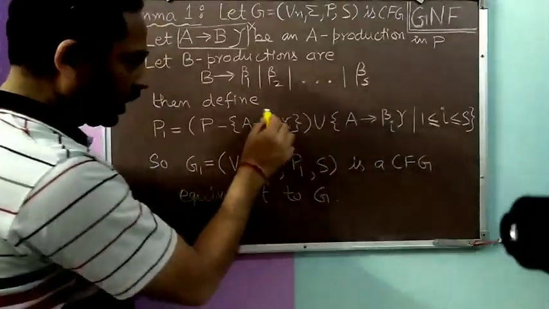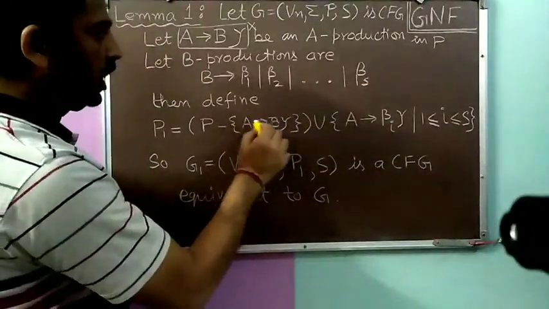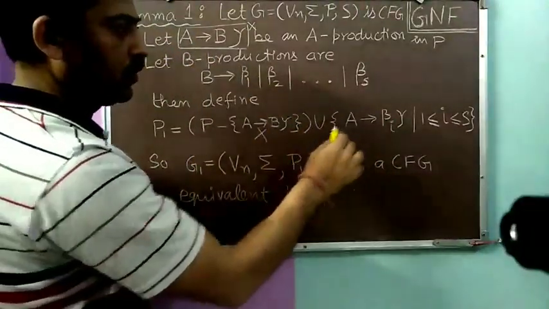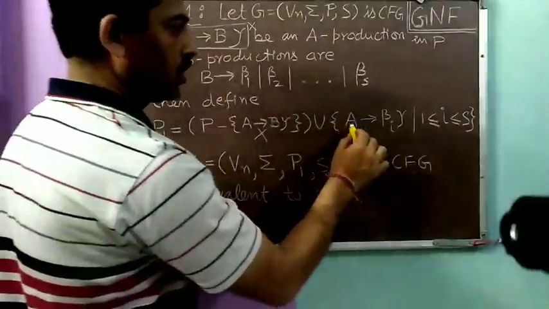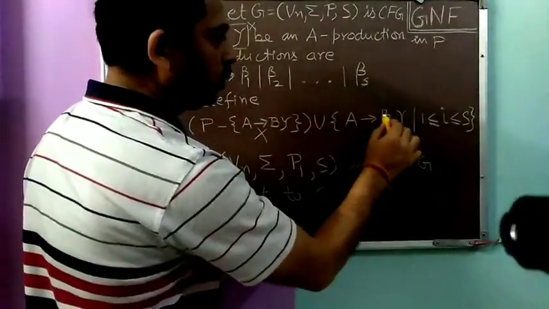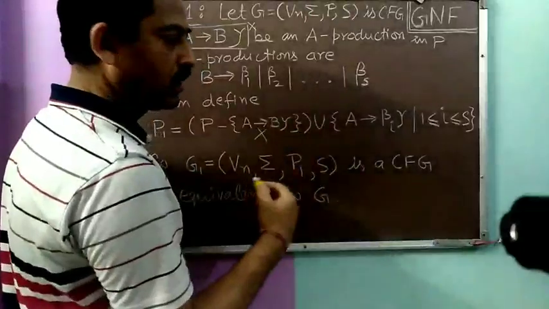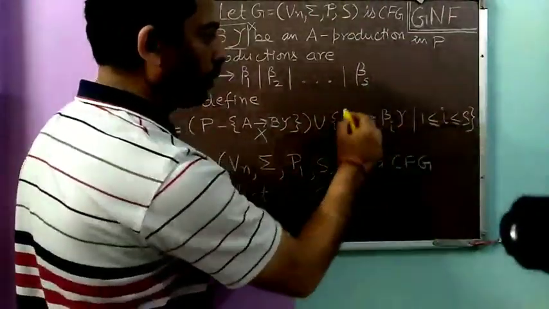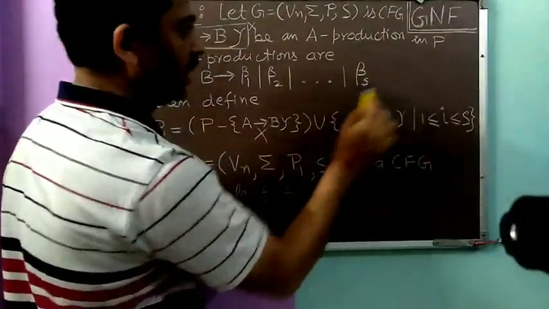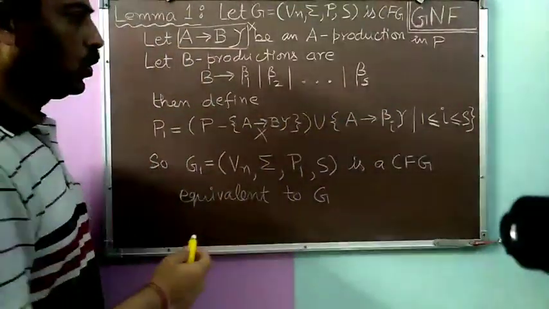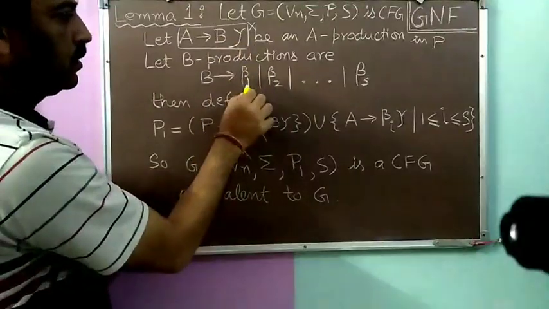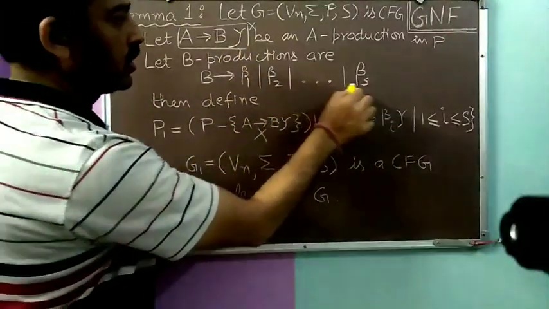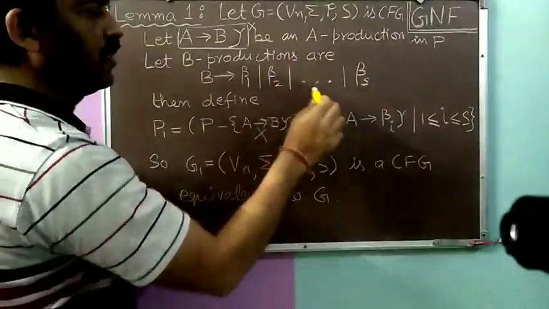So we are removing this single production A to B gamma, and in its place we are adding multiple productions: A to beta 1 gamma when i is 1, A to beta 2 gamma when i is 2, and so on up till A to beta S gamma. Basically, B derives either beta 1, beta 2, beta 3 or beta S. So in general B derives beta i.